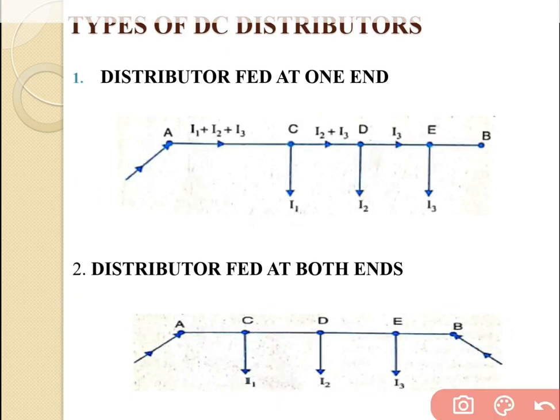So here one feeder is connected with the single phase supply, and AB is the DC distributor. From the distributor three tappings are taken, at the points C, D and E, and the currents of the tappings are I1, I2 and I3.